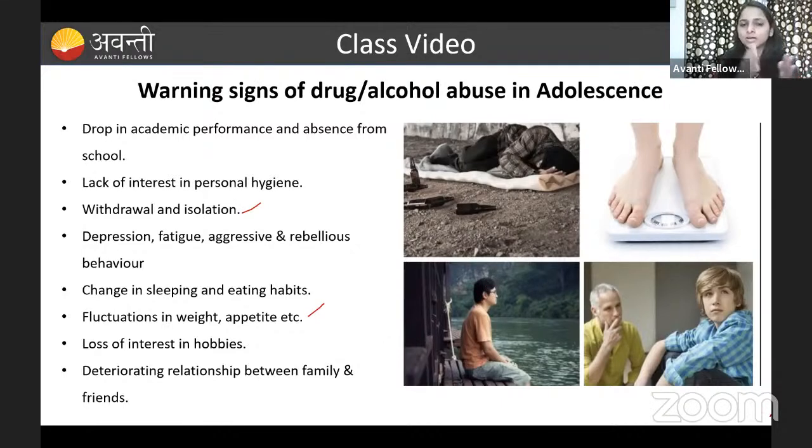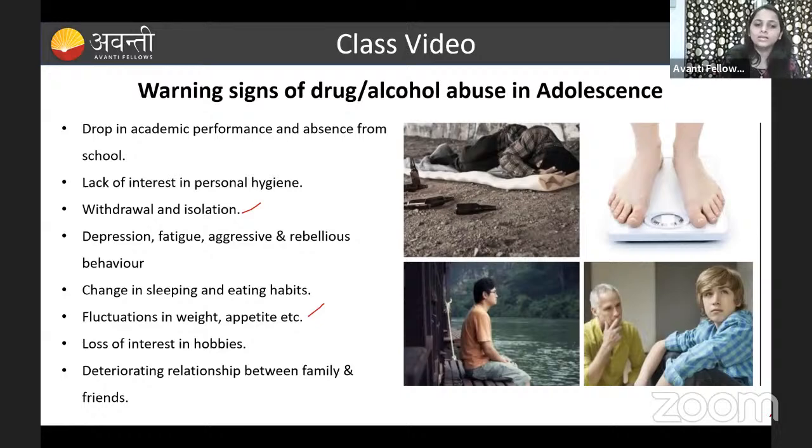Before abusing this, before becoming addicted to drugs and alcohol, he was very good in painting. He was very good in singing. All these things. But later, when he became addicted to drugs and alcohol, he lost interest in everything. Now all the interest is in drugs and alcohol only. If anyone is showing these types of symptoms, you have to recognize them.